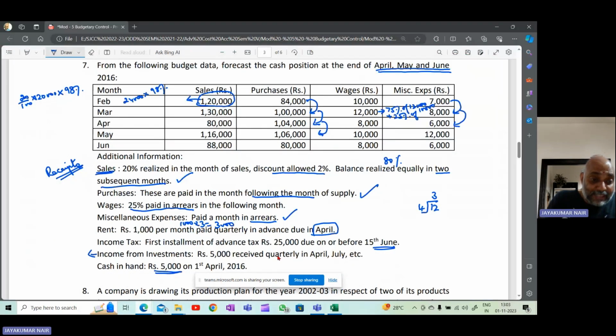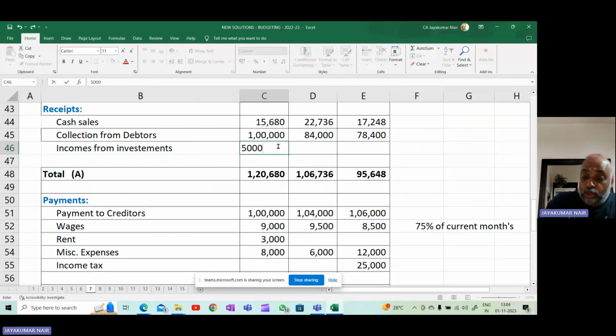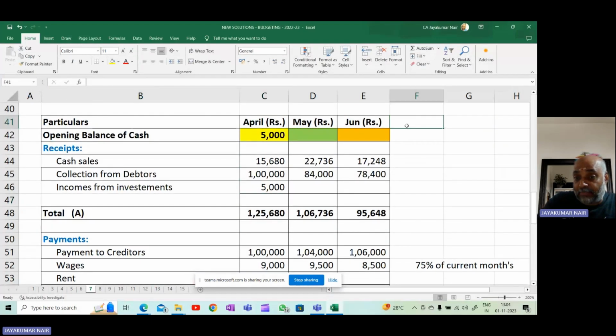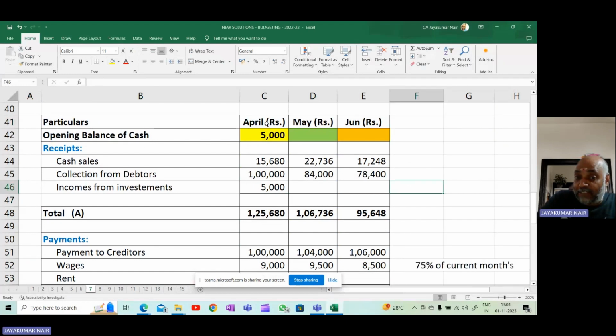Now this one is a receipt. Income from investment. So these are all the payments, and this is a receipt. 5,000 received quarterly in April and July. So April, you will receive 5,000. Next receipt will be in July. July's you are not preparing. If you were preparing July months also, that 5,000 would have come here. Do you understand? It's only for April, May, and June. So we are not going to take July. Only for the month of April, we have taken.